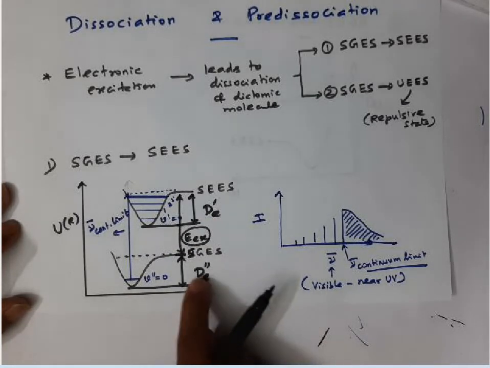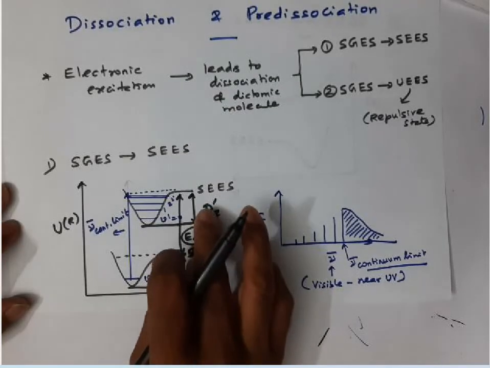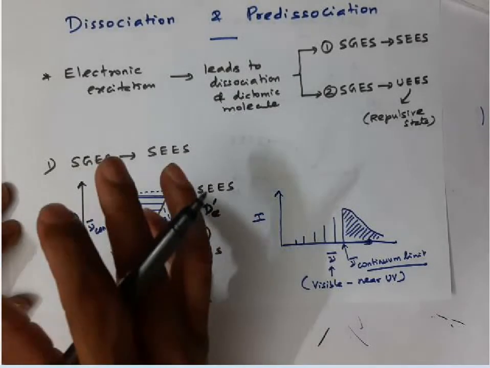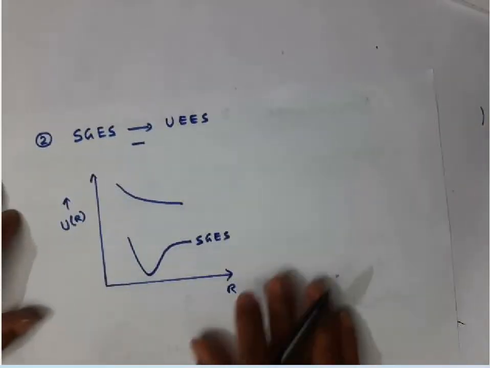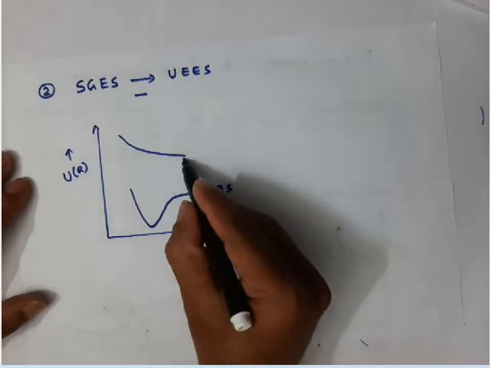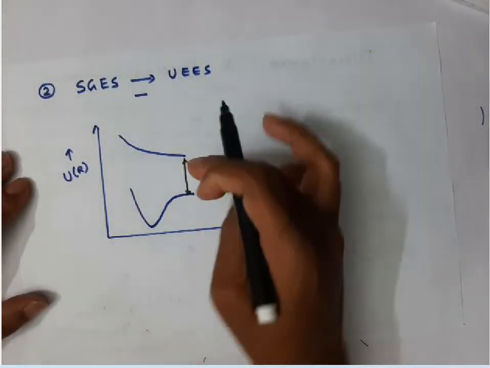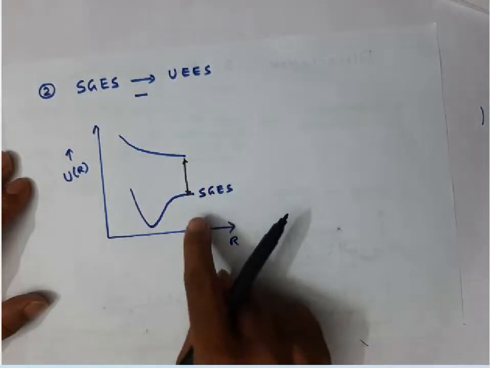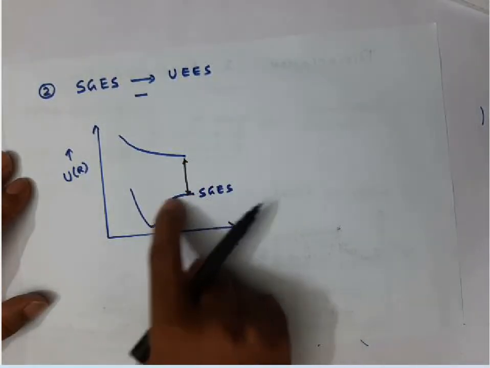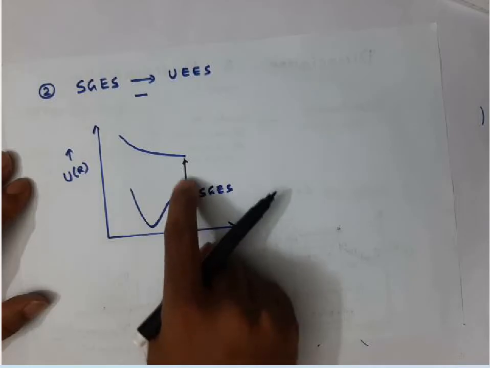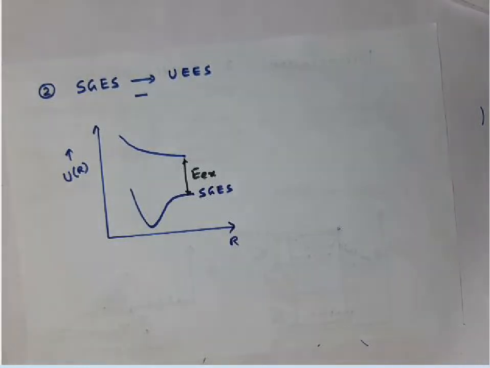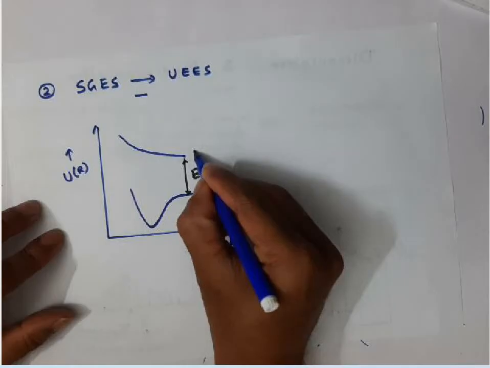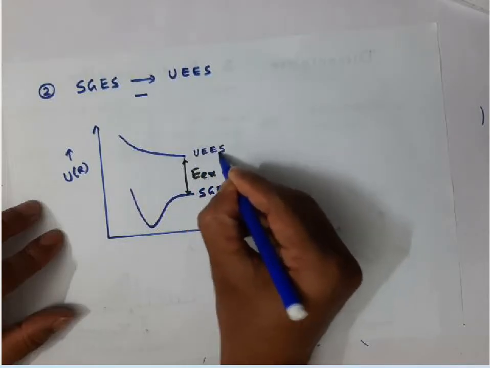Okay, about the ground electronic state we know, but the excited electronic state is somewhat special. We are going to discuss that. Similarly here, this energy, the minimum energy from this dissociation limit to this, is what we call the excitation energy here. Excitation energy.